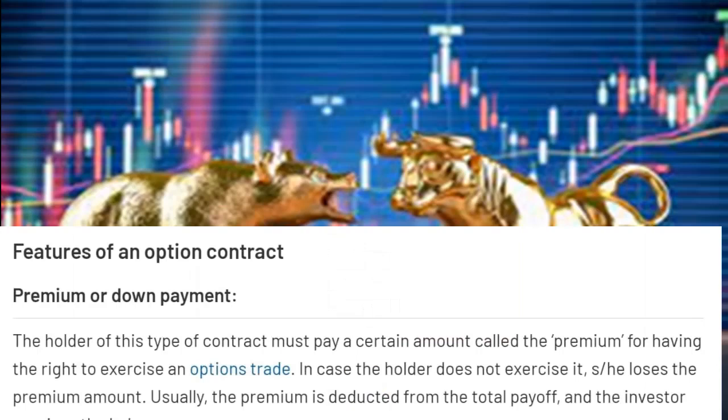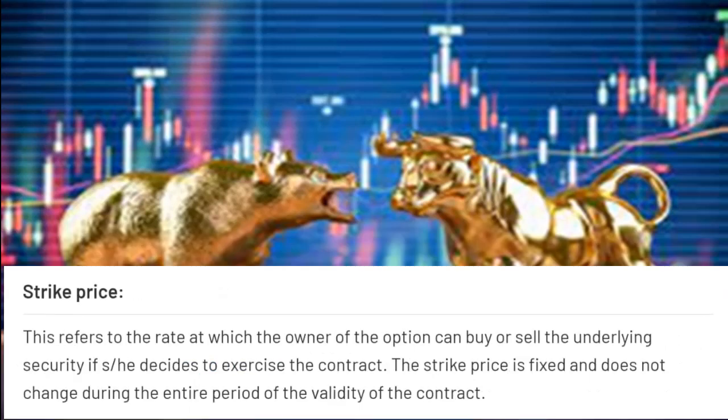Now what are the features of an option contract? Premium or down payment. So when we buy a call option or put option, we have to pay a certain amount. It is called premium. Next feature, strike price. So we will have to select a strike price to buy an option.